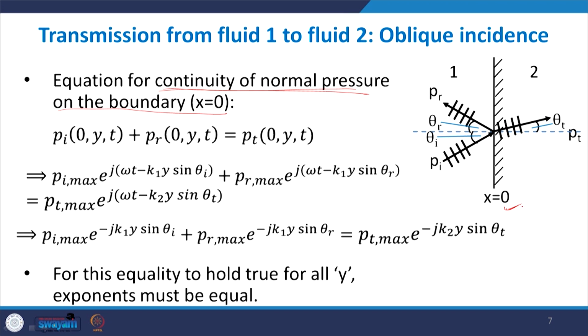Now, applying the continuity of normal pressure at the boundary, what we get is that P is a function of x, y and t, so x is put as 0. So Pi at (0, y, t) plus Pr at (0, y, t) should be equal to Pt at (0, y, t).